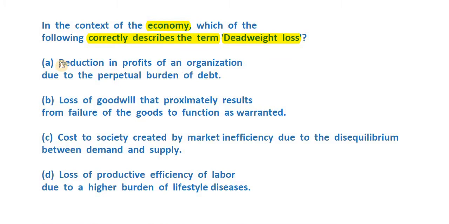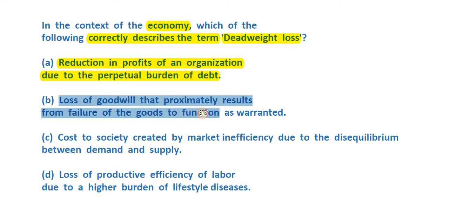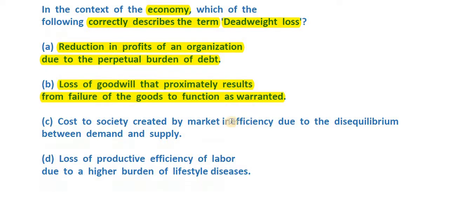Alright, number 1, the reduction in profits of an organization due to perpetual burden of debt. Second is the loss of goodwill that proximately results from the failure of the goods to function as warranted. God knows what's been written over here, and this is not the answer, so do not lose sleep over understanding statement number 2.